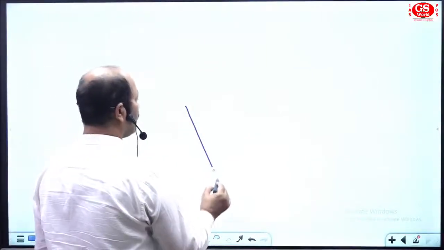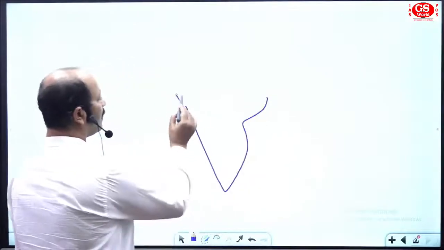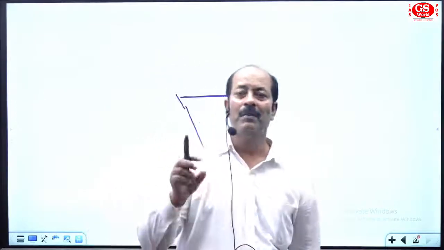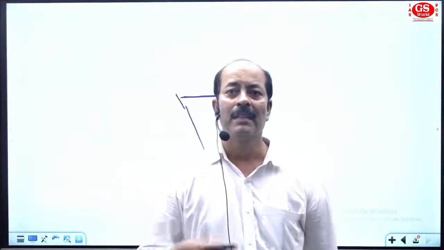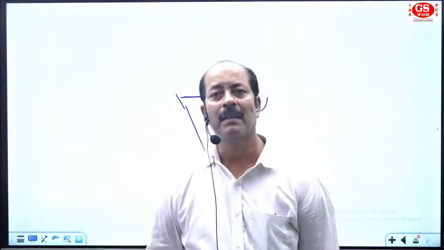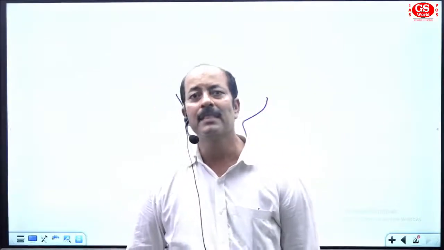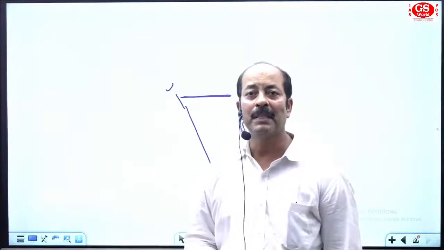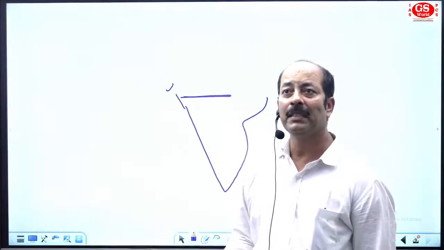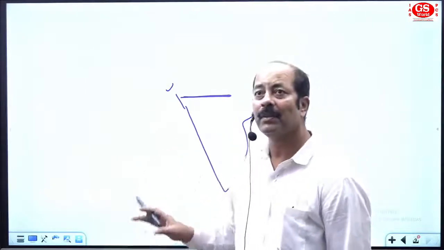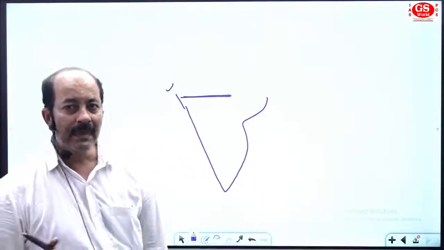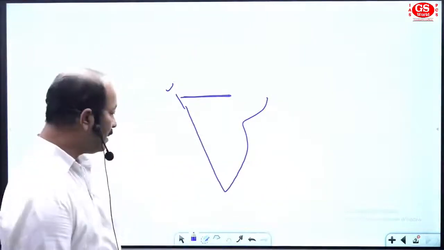Now come to the northern section. Suppose this is part of India, then this is the Vindhyachal range. Sometimes we think about which mountain separates the northern and southern sections of India. The Vindhyachal range is considered to be the division of northern India and southern India. South of Vindhyachal is South India, and north of Vindhyachal is North India. Got that? Now I am telling you the details of the North Indian section.